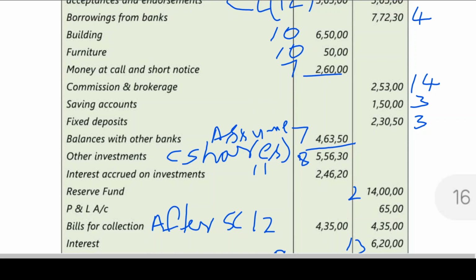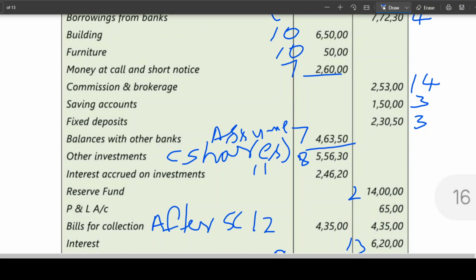This is money at call and short notice. Balances with other banks, money at call and short notice. Is this clear? We have learned the format, my dear friends. What is schedule 7? Balances with bank and money at call and short notice. These two values, how they have split it, I'll show you. There again we have the imaginary.